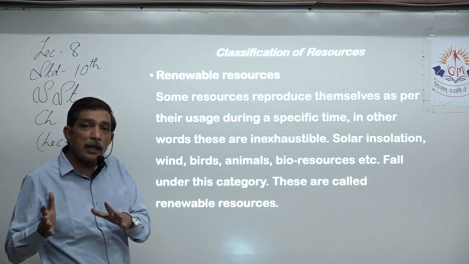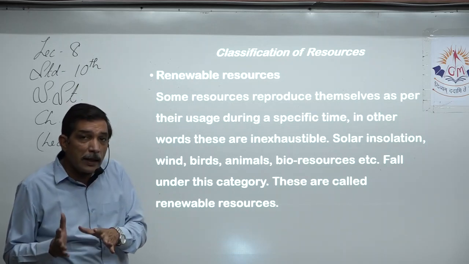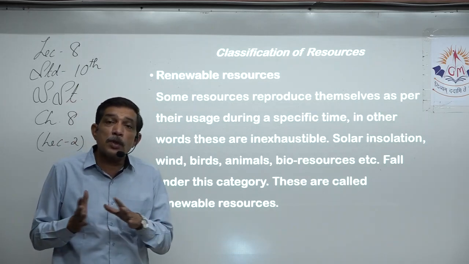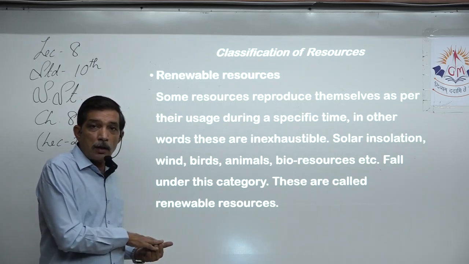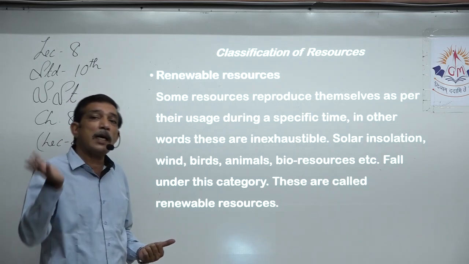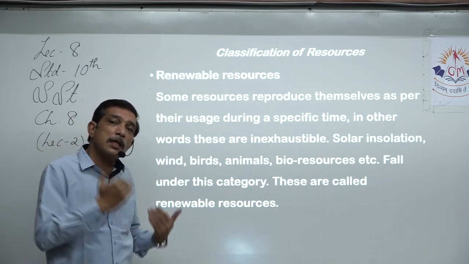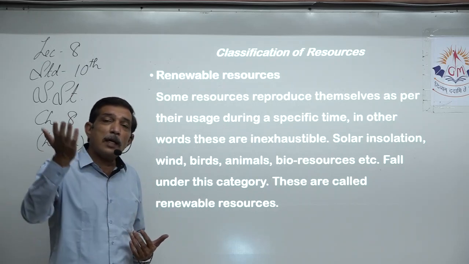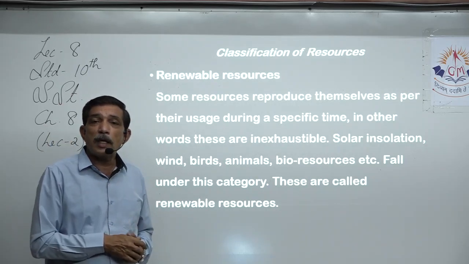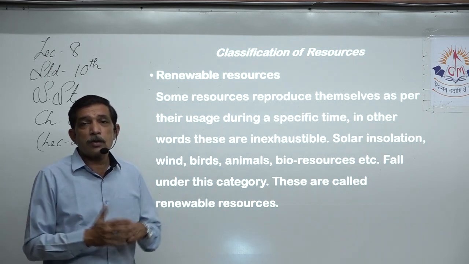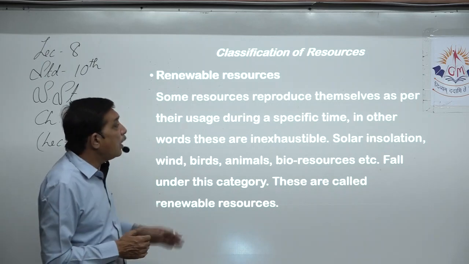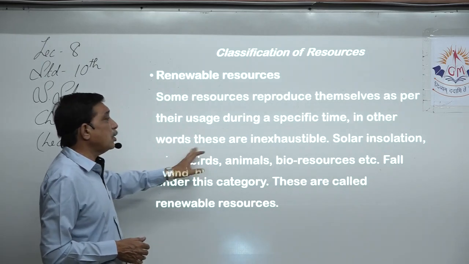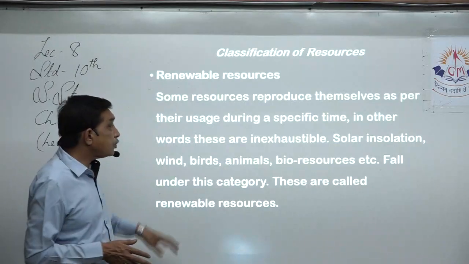Electricity is made through solar energy, through wind energy, through tidal waves. We use it, it gets exhausted. Again, when the next tide comes, when the wind comes again, it's going to produce. Again, when the sun rays fall on the solar panel, it will start generating electricity. So in this way, after a specific time, in other words, they are inexhaustible.